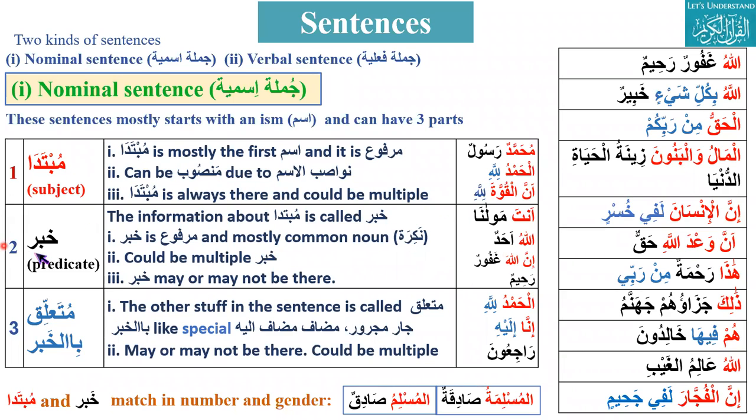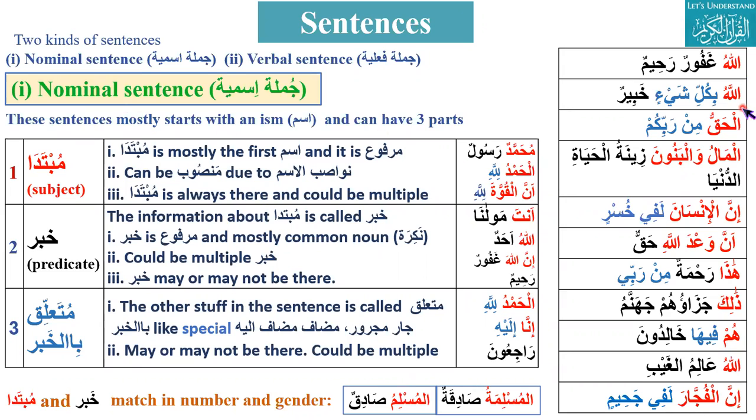One is khabar. It is information about mubtada, and khabar is marfu and mostly a common noun, and there could be multiple khabar, and it may or may not be there. Then muta'alliq bil khabar, the other stuff other than khabar, and we can recognize it with the most important things by jar majroor and special mudaf mudaf ilayh. So this is about nominal sentence.